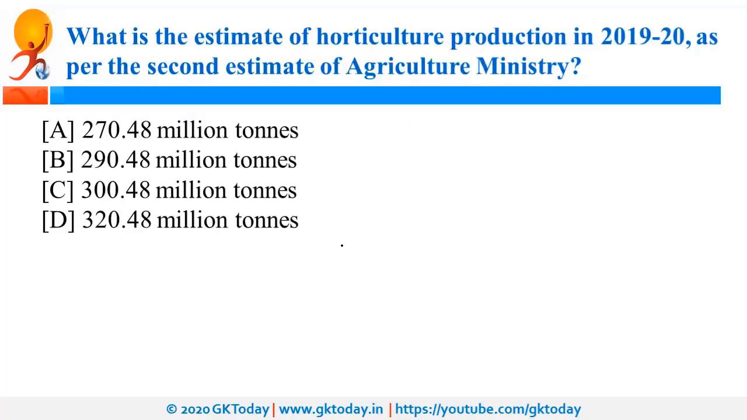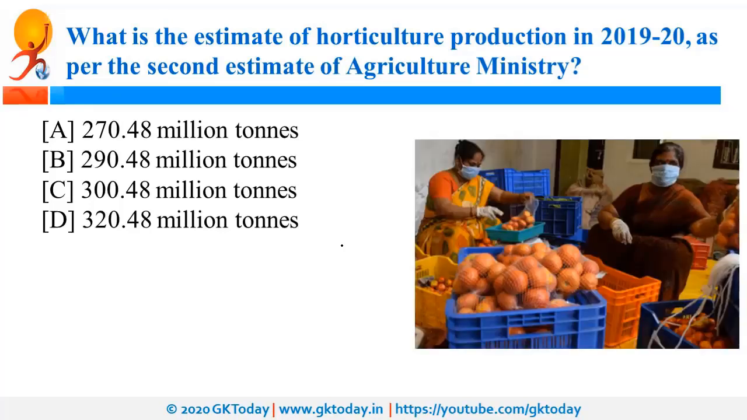What is the estimate of horticulture production in 2019-20 as per the second estimate of Agriculture Ministry? So recently, the second advanced estimates of horticulture production were released by Agriculture Ministry, and as per this estimation, the horticulture production is going to be 320.48 million tons, and this is going to be 3.13% higher than previous year.